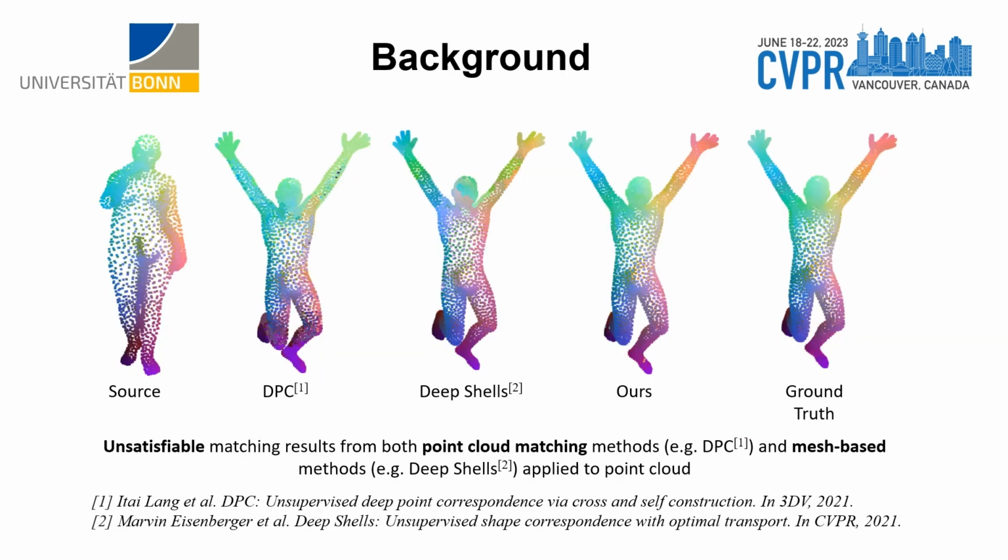The background and motivation of our work is based on this observation. Currently, existing unsupervised point cloud matching methods and mesh-based matching methods applied to point clouds for 3D non-rigid shape matching often produce unsatisfactory matching results, as shown in this figure. One of the main reasons is that the geometric information of point clouds is more difficult to extract and analyze compared to well-structured meshes. However, mesh construction from point clouds is still an open research problem and typically requires manual effort. So, in this work we try to investigate how to transfer the geometric information from meshes to point clouds during training to close the matching performance gap of these two modalities.